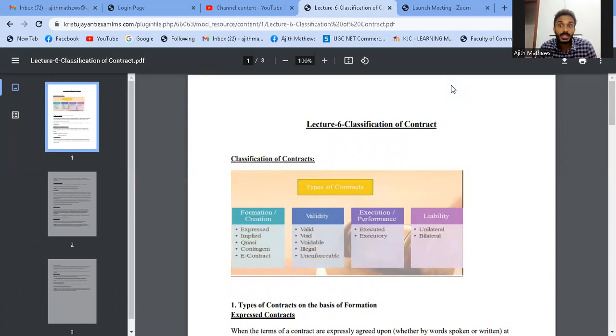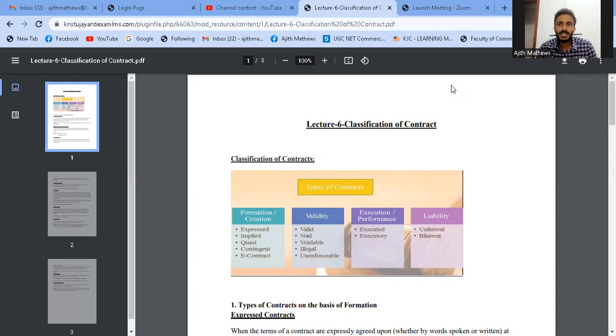Agreements which are enforceable by law, right? Which can be claimed in the court of law. So informal promises and informal agreements do not come under contracts. Social agreements and domestic agreements are not examples of contract, right? Only formal and professional agreements which are enforceable by law come under the purview of the contract.